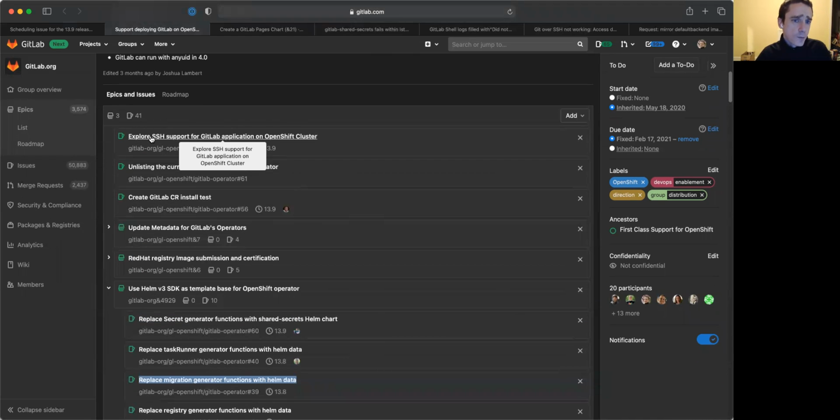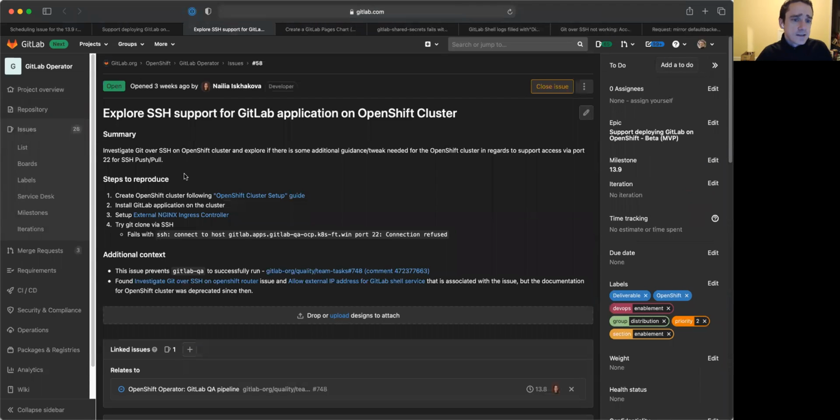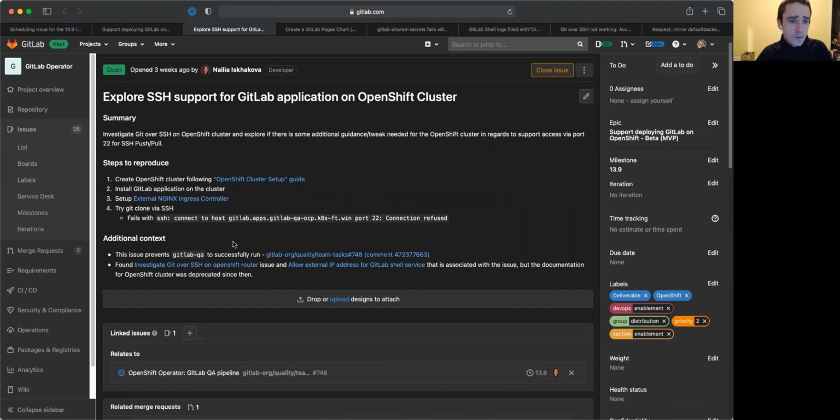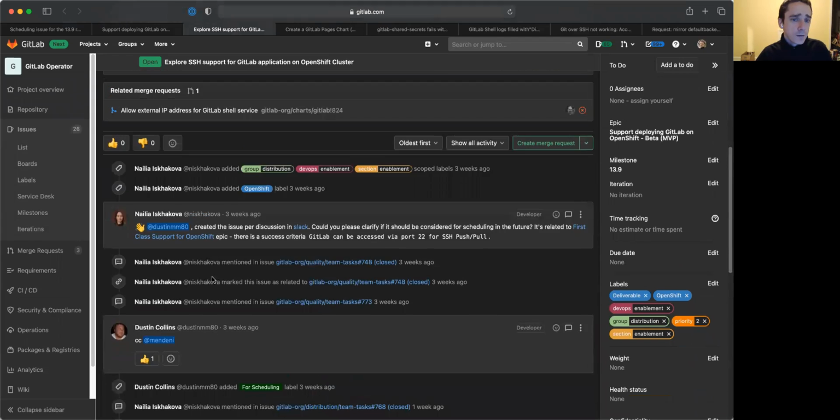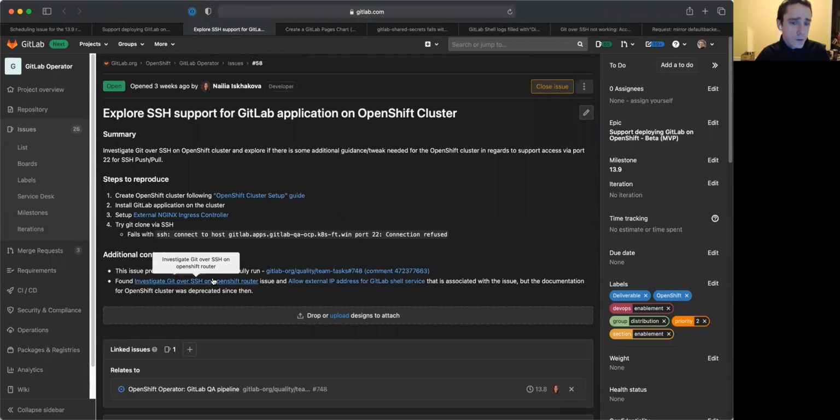From there, we're exploring more of the operational details of running GitLab in OpenShift. For example, being able to have SSH connectivity to your GitLab application. OpenShift typically doesn't rely upon ingresses, and they instead prefer routers. Routers don't today easily support binary port forwarding, so arbitrary TCP port forwarding, which is what we would need to have for SSH. The Nginx ingress controller does have this, which we use.